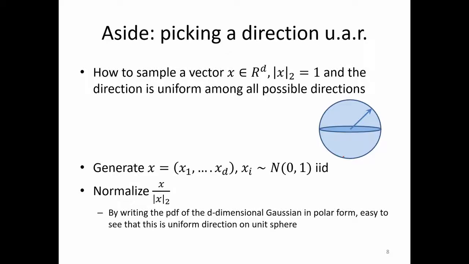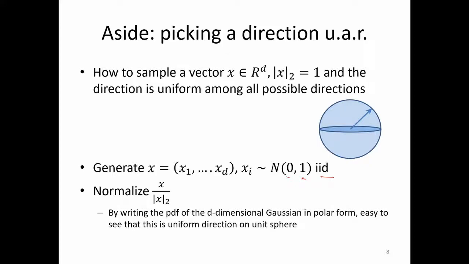Sometimes people discuss how to generate a direction uniformly at random. So the question is, how do we generate a direction uniformly at random? One way of generating a direction which is uniformly at random is to generate d univariate Gaussians, IID, with zero mean and standard deviation 1.